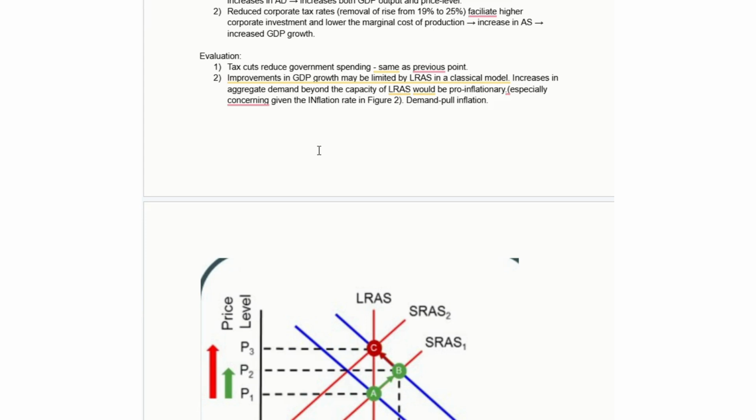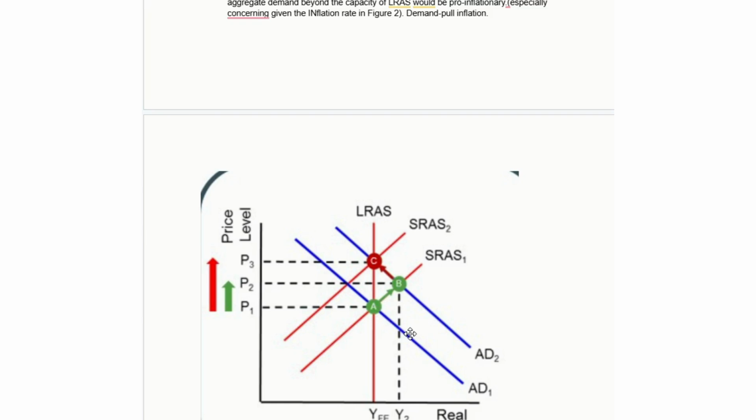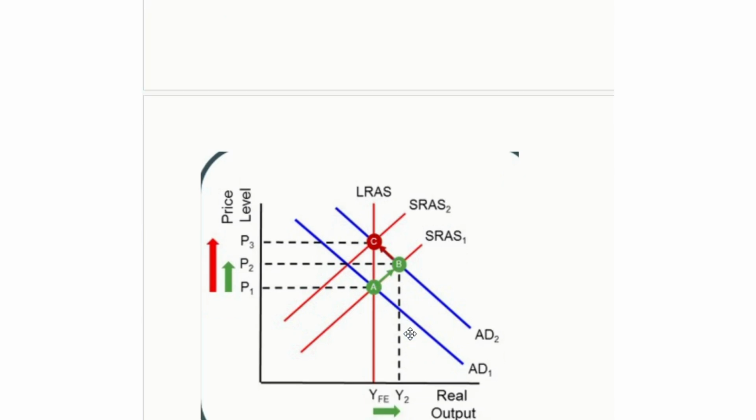So if we're making an assumption that we're using a classical model here, long-run aggregate supply is effectively the maximum productive capacity in our economy, in a situation where we started out more or less close to or at long-run aggregate supply in terms of our equilibrium. If you then increase aggregate demand, you're creating a positive output gap where the demand for goods exceeds our productive capacity. That's at Y2. What is then going to happen in the long run is you're going to put a lot of strain on factors of production because you're trying to exceed basically the capacity of those things in the economy, which causes this leftward shift in short-run aggregate supply, which is why you get a big increase in the price level from P1 to P3.